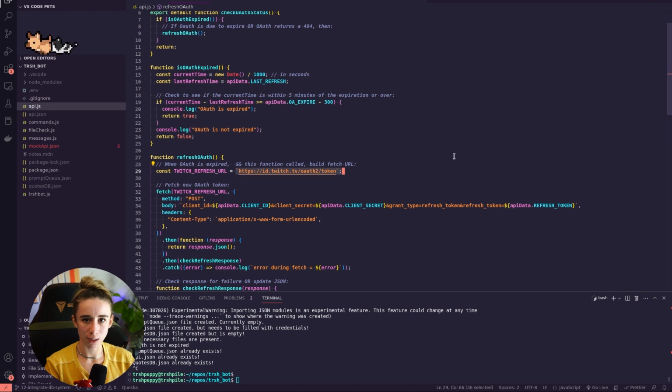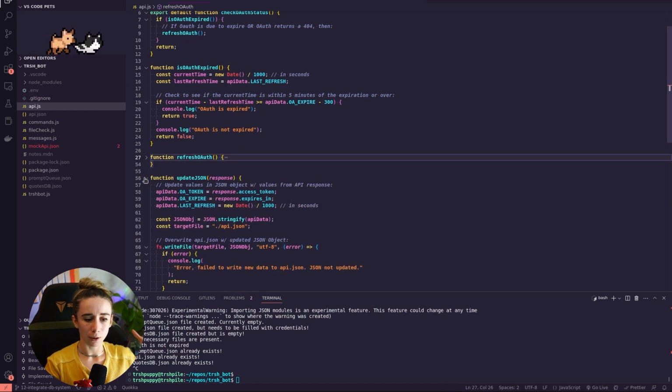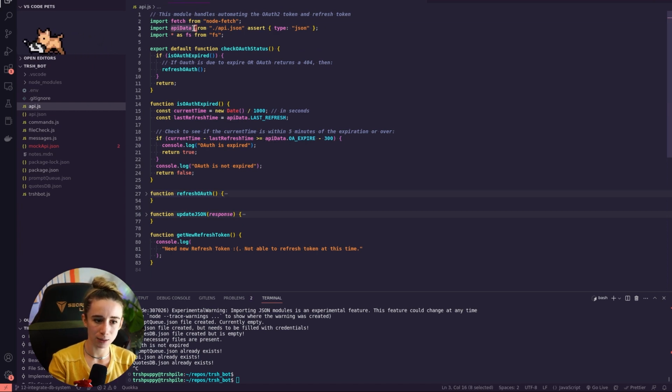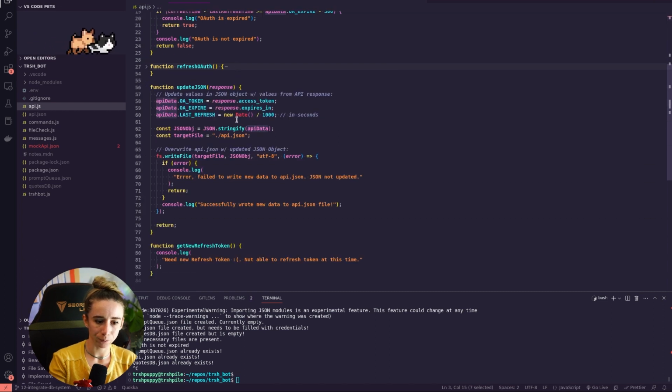So if you have JSON that's holding data for you, you import it as, if you're using imports, you import it as itself. It's essentially just an object. And then in here, once I get the response from the server with the new OAuth token and when it's going to expire and all that, I essentially just take that JSON object, I change some values on it in the code, and then we have to do this file system thing.